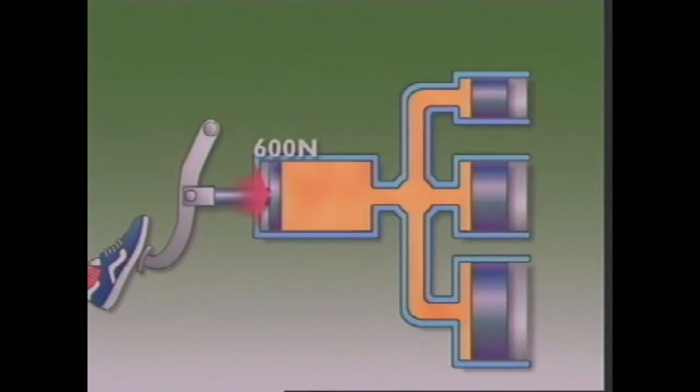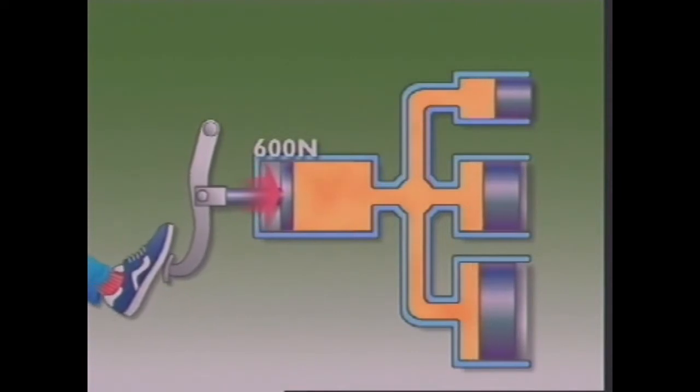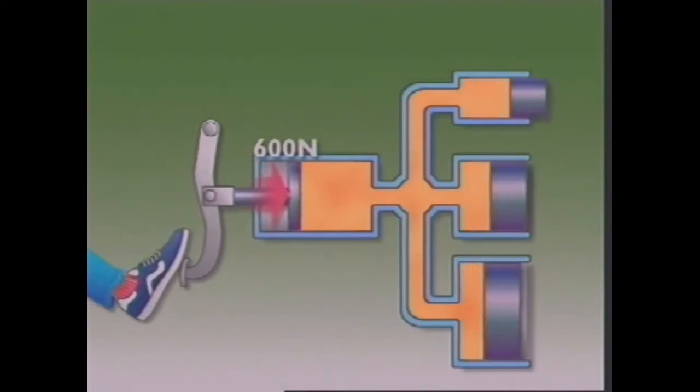This system has cylinders of different sizes. When the brake pedal is pressed, the force against the piston in the master cylinder applies pressure to the fluid. This same pressure is transmitted throughout the fluid, but it has a different effect on each piston in the other cylinders. The top cylinder is smaller than the master cylinder, so the force it exerts will be less than the force applied to the master cylinder.